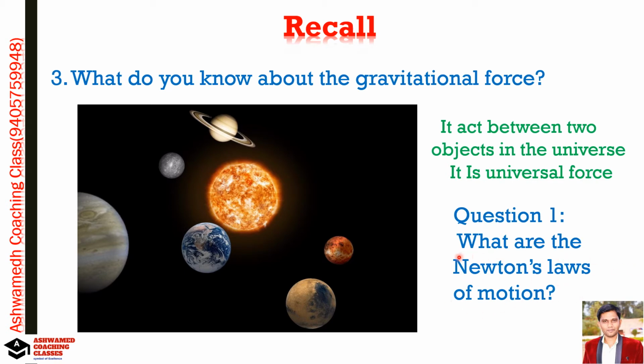The first law: if a body is in uniform velocity, or is kept at rest, so it is at the same position, if no external force is applied on it. What is the second law? The rate of change of momentum is directly proportional to the force, so F is equal to m into a, F = ma. And the third law: for every action there is an equal and opposite reaction.